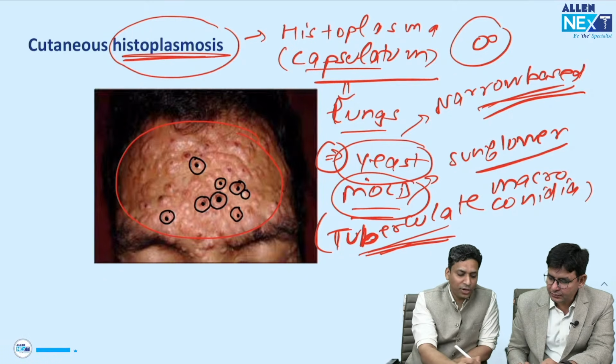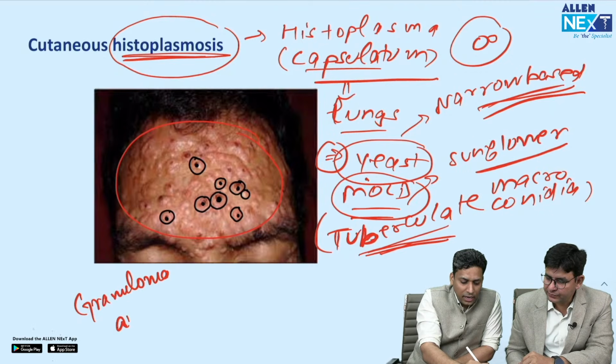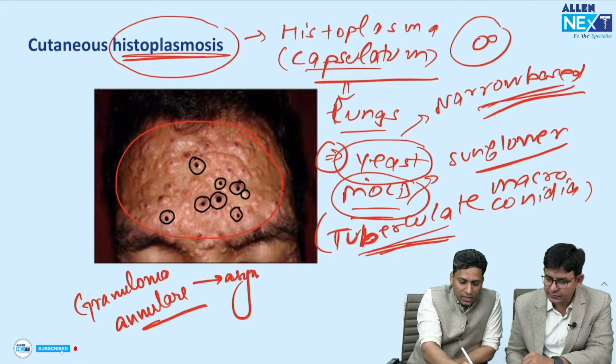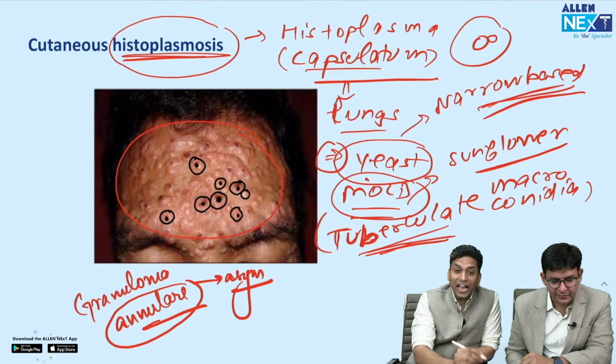But you have to remember one point: this granuloma annulare, remember that this is asymptomatic first of all, an asymptomatic skin lesion, and as the name suggests, annulare comes from annular, so this is an annular lesion.